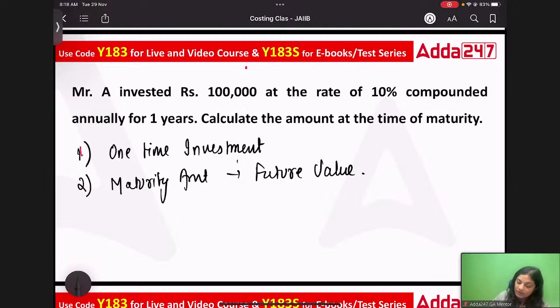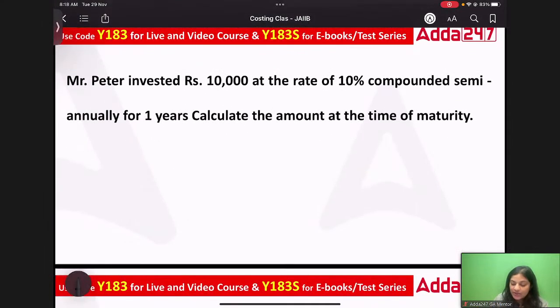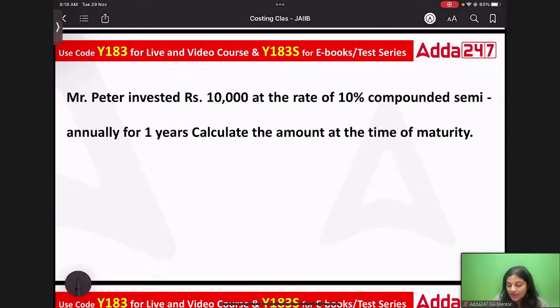Okay. Now moving ahead to the second question. Mr. Peter invested rupees 10,000 at the rate of 10% compounded semi-annually for 1 year. Calculate the amount at the time of maturity. So I would give you 2 minutes to solve this question. So try to solve this question. I hope you are able to see the question. Solve this question.